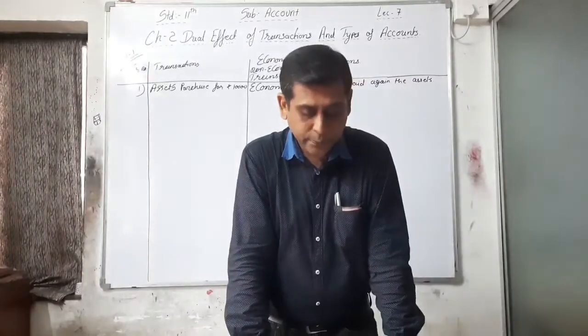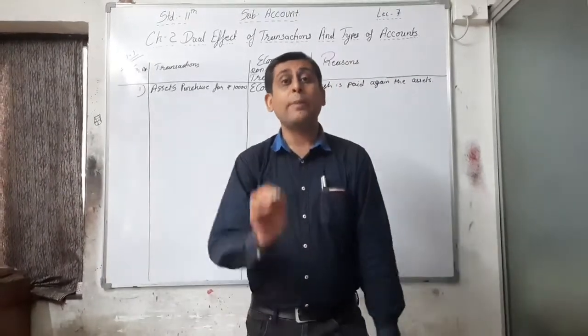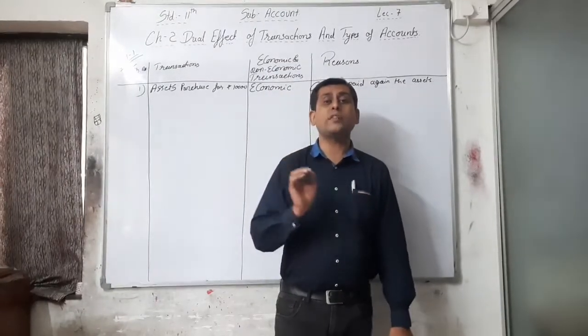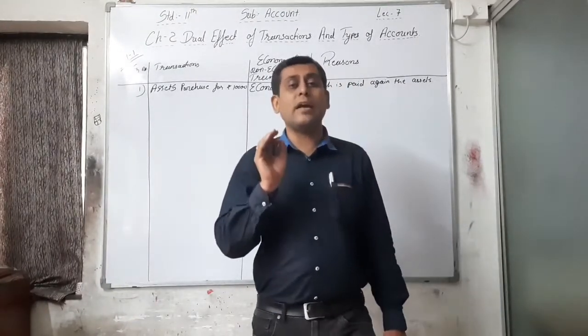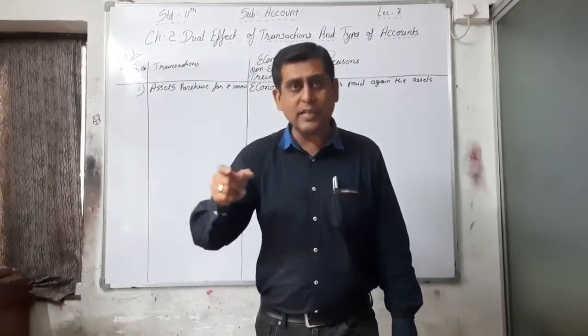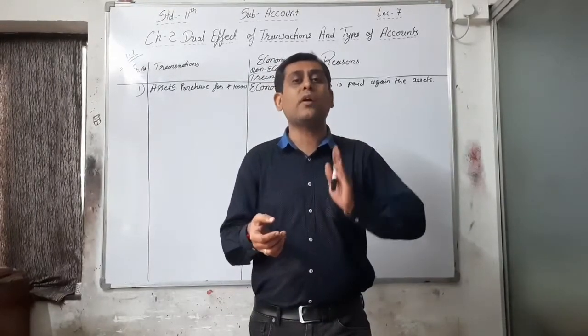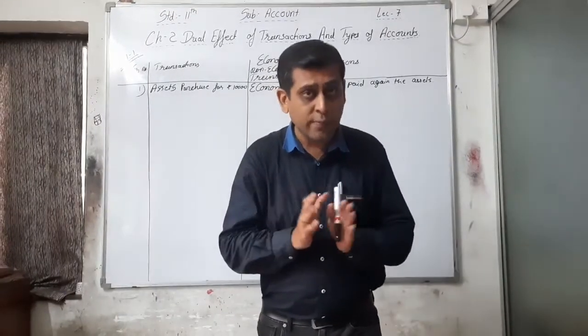Now the fifth one, rupees 8,000 paid for wages. See, the word paid is there, or received is there. You have to say that it is a cash transaction. Paid means immediately paid in cash. Received means immediately received cash or cheque, whatever, right?